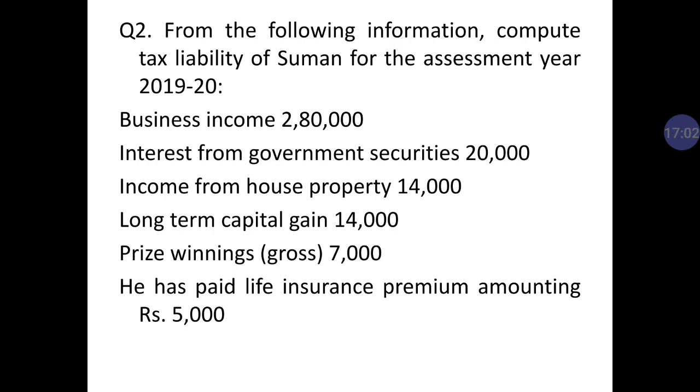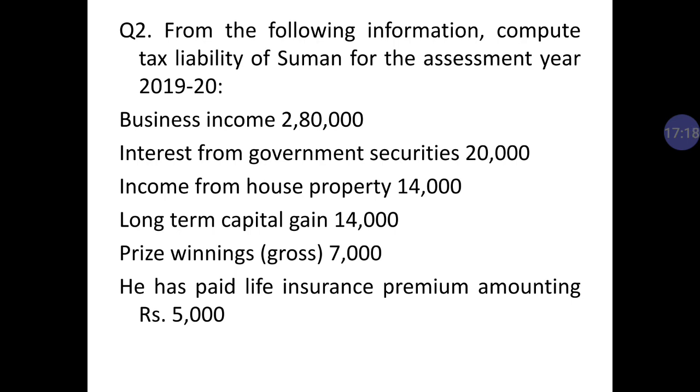So he earned rupees 14,000 from house property. This is your first income. Second income is income from business. The information is about the business income: 2,80,000 is his business income.